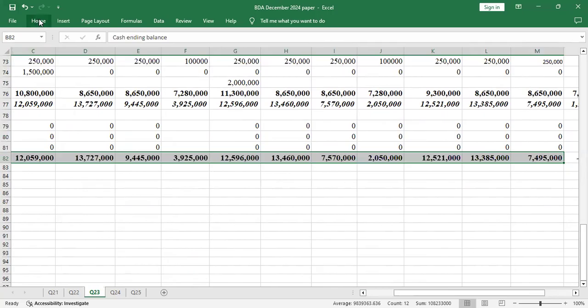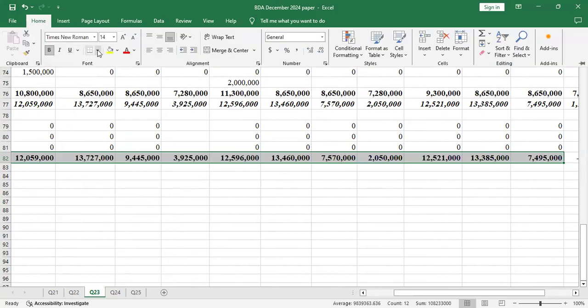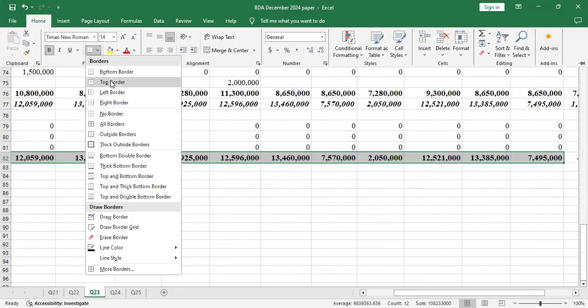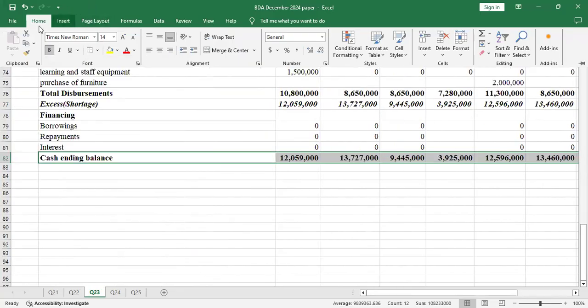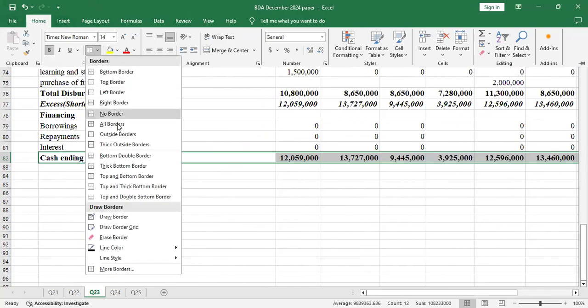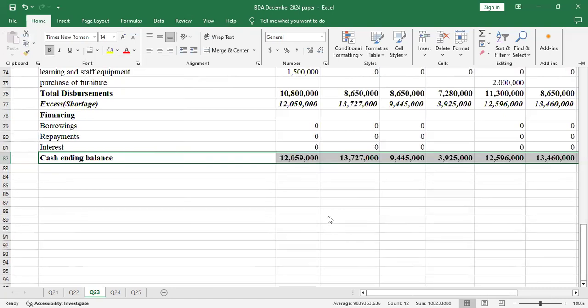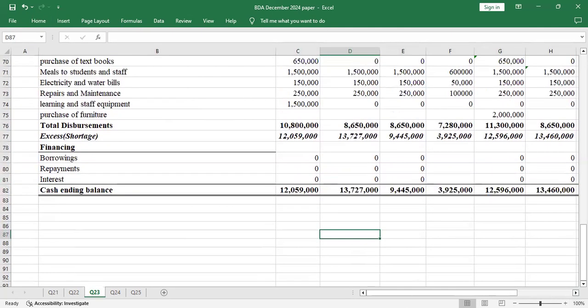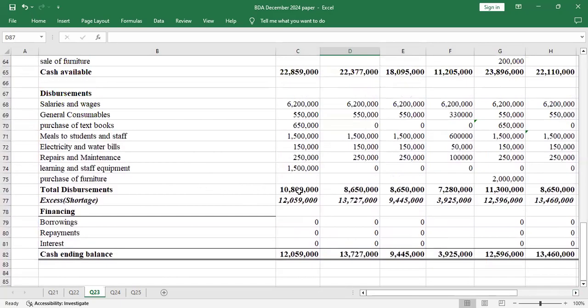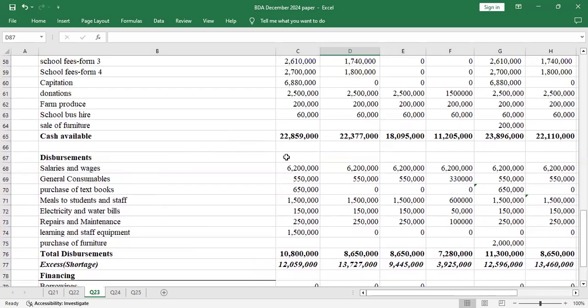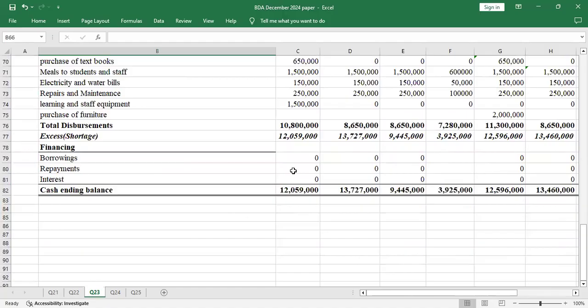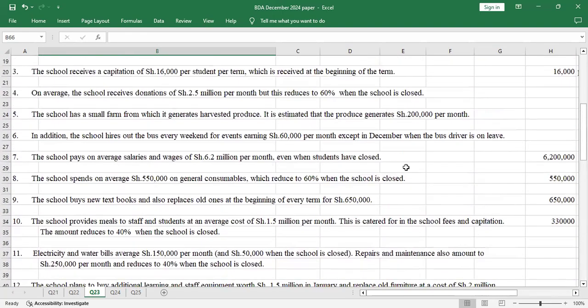So I'll bold that, then I'll create a top border. It has taken us time because it was a long question. And I'll also create a bottom double border for that. I'll do the same for disbursement. Let me also do that for this, but there's no need. I think you have followed up. So I covered all financing, the borrowings, payments, and interest. That's how you're supposed to handle that question.